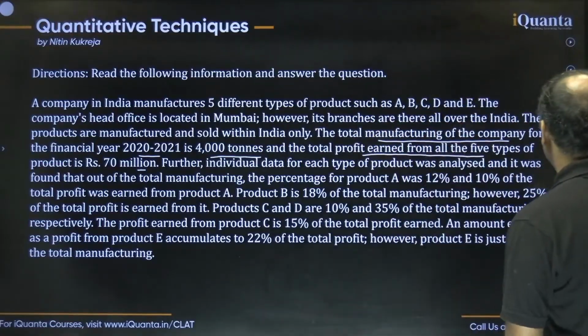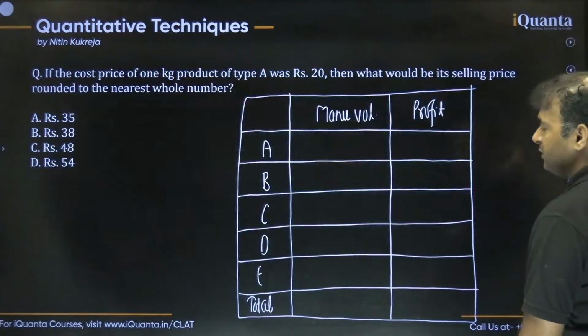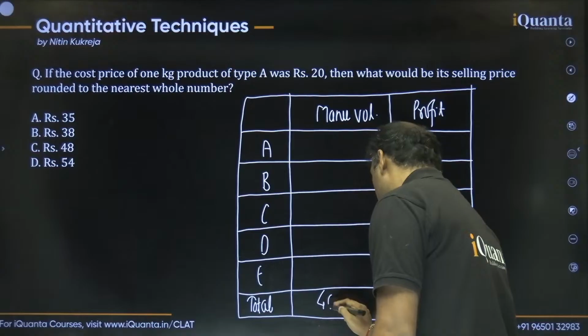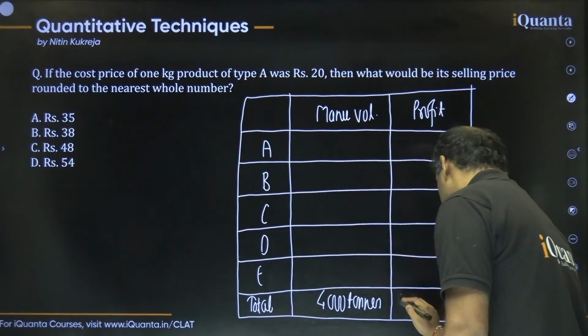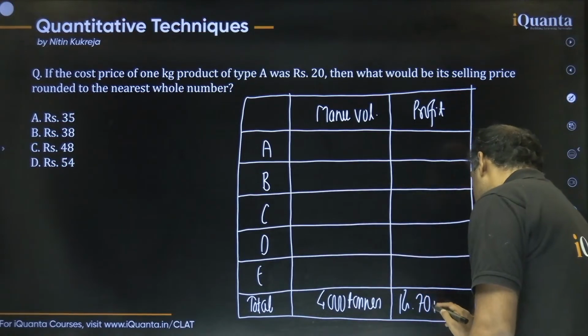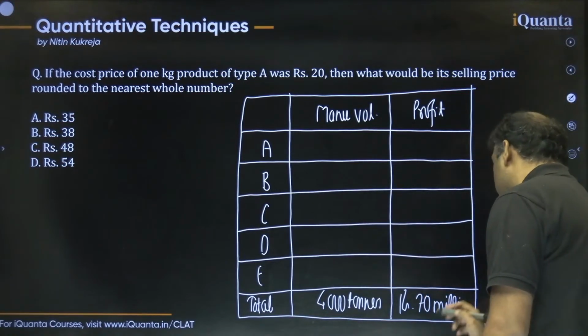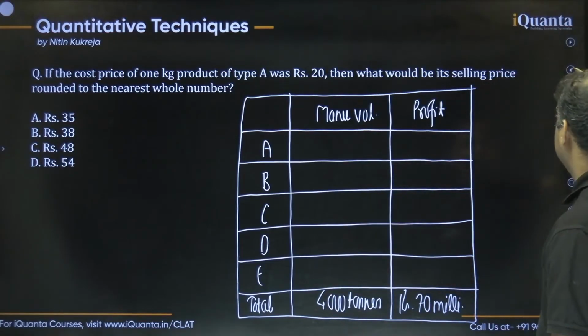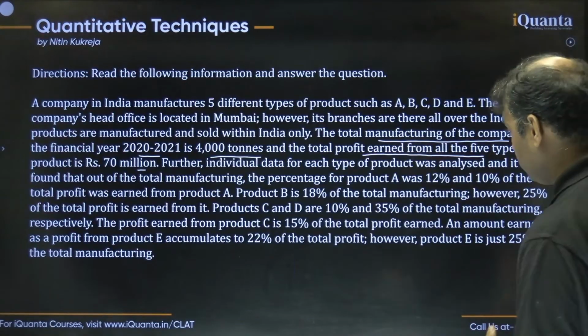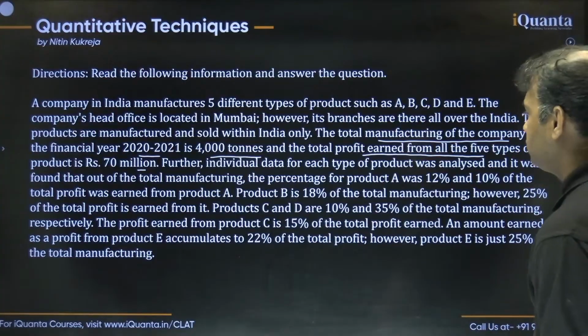Fine. So total manufacturing volume is 4,000 tons, and the total profit is rupees 70 million. Right now I'm writing in millions. If required, we can convert into normal units as well. Now let's discuss the individual manufacturing volume and the individual profit.